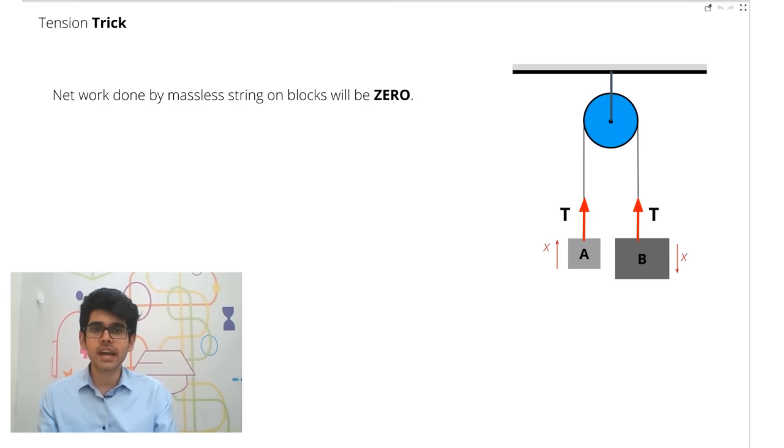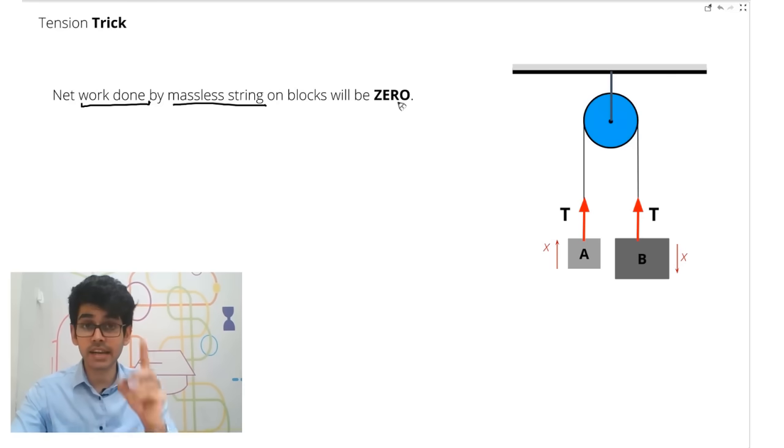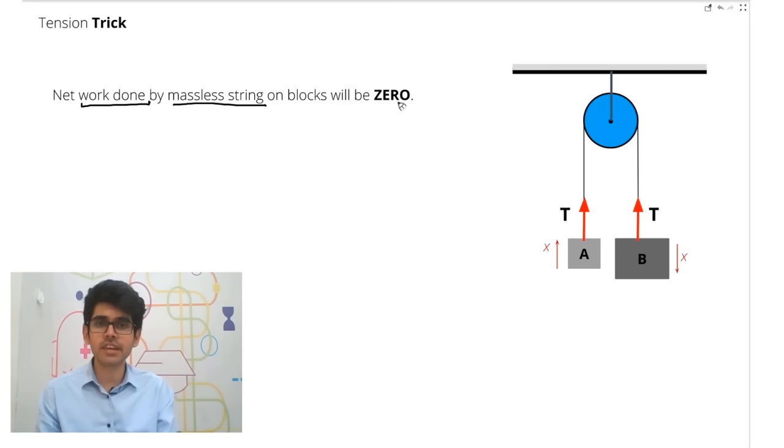Now let's also have a look at the first trick that I'm going to teach you. This first trick is a universal trick which you can apply to any pulley system. One thing that has to be understood is that all the strings should be ideal. So what does it say? The net work done by a massless string on the blocks that are given in the problem will always be 0. Understand that.